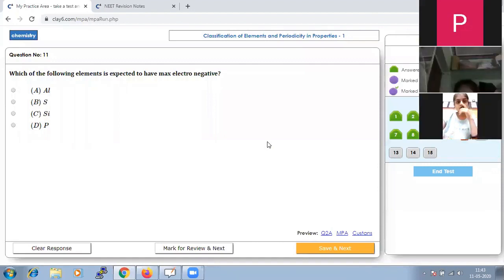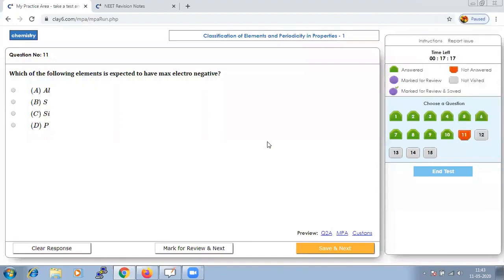How do we conclude which element has the maximum electronegative value? There should be some order. If you're looking at your periodic table, the easiest shortcut I can tell you is this: electronegativity is nothing but how many electrons that particular element requires. It will be very simple to find out: whichever element is near to chlorine or fluorine will be more electronegative. It is a simple trick to find out.